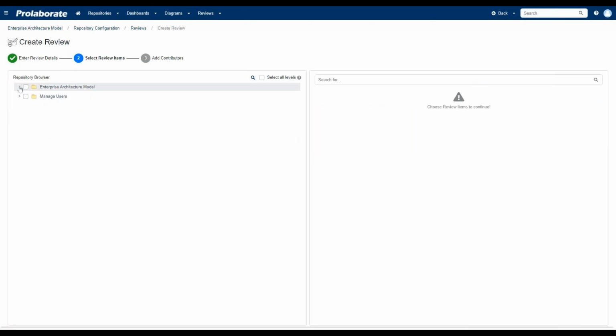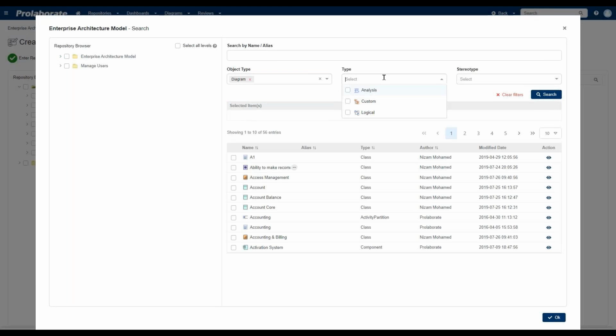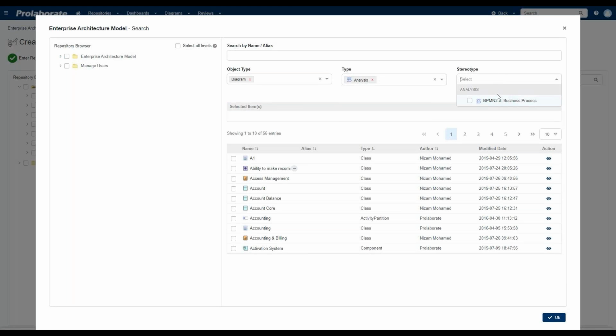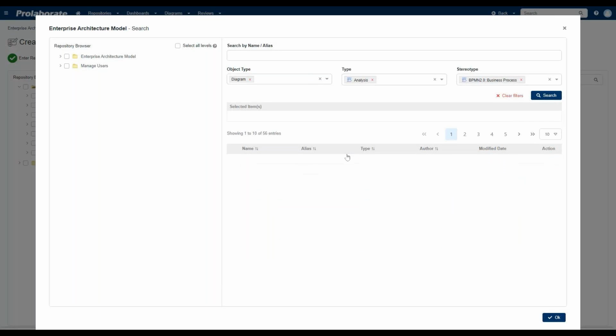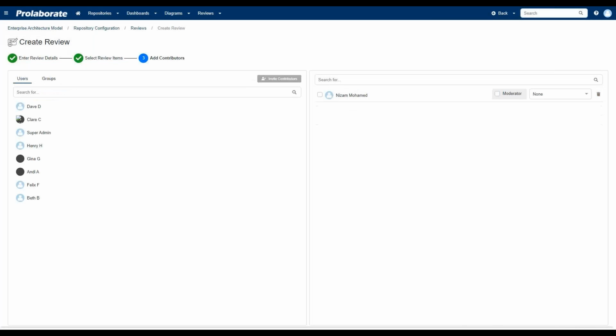Reviews is one of the features that we use to engage people to give us feedback and approvals. And that has also gone through a full redesign to let modelers and admins especially set up a review really easily. We have incorporated search in pretty much everything so that they don't have to browse through a million packages to find what they want. Adding or removing users or user groups is just a click away, and you can assign roles to them very easily.